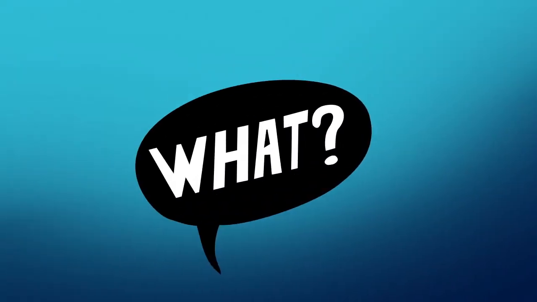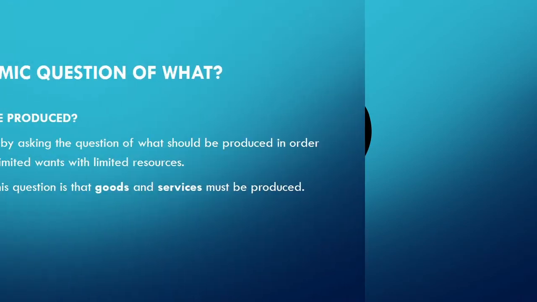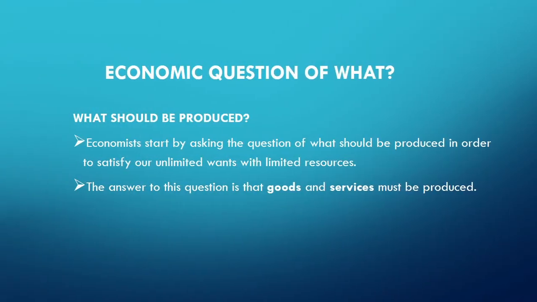Starting by looking at the question of what, economists are asking what should be produced in order to satisfy the unlimited wants with limited resources. So this is where the economists start.